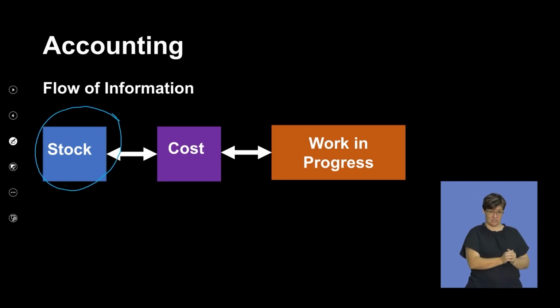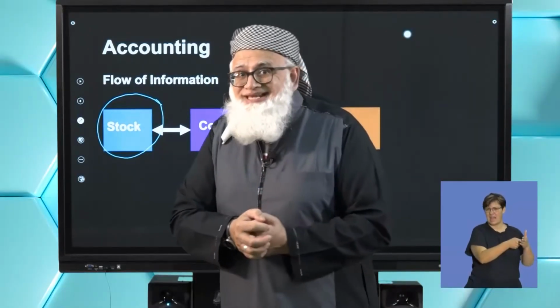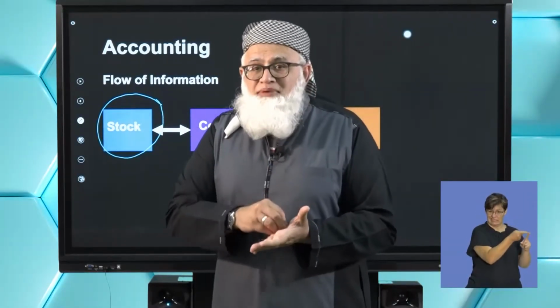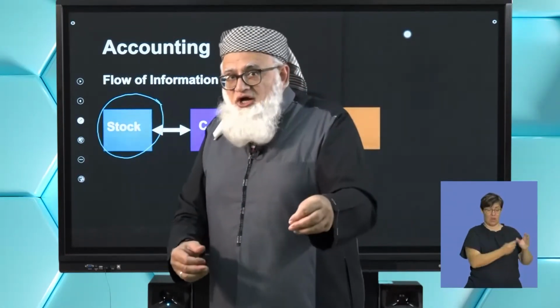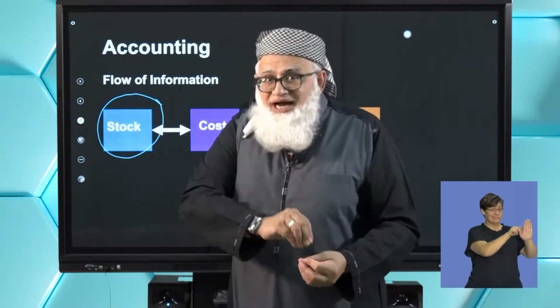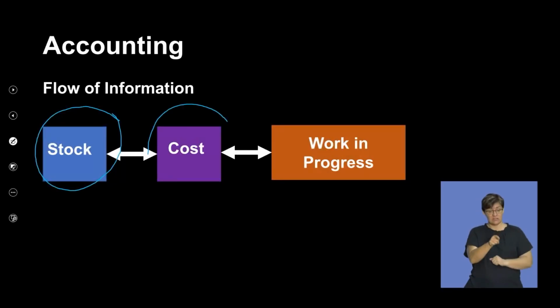Okay? The buying of the goods, the buying of the raw materials that we're going to use to make our product. There's my stock account. That stock account will then be transferred to my cost account. So this second stage is internal. It's something that the company does internally. Understand? This one here, the stock account, is as a result of an external transaction.